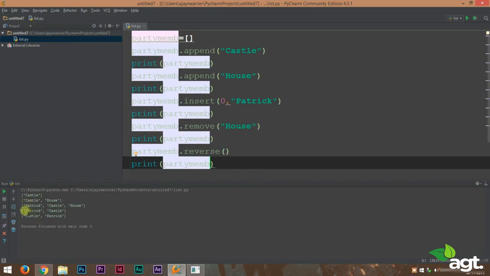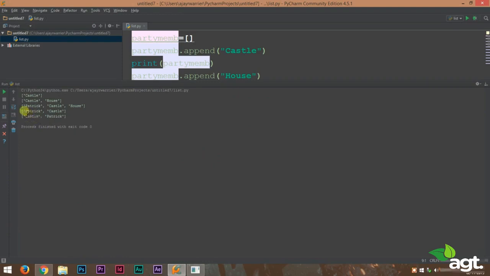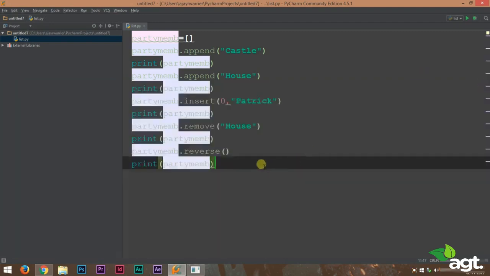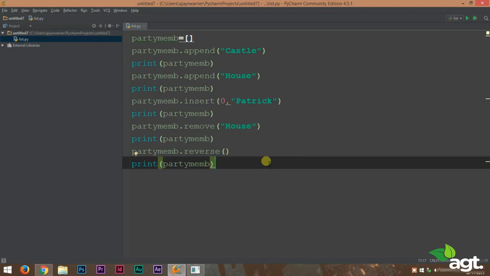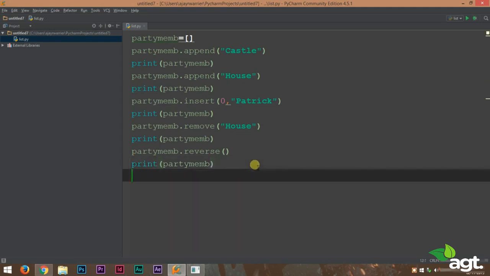And you can see that our list has been reversed. Check this out. It was Patrick, then Castle. After reversing it, it became Castle, then Patrick. So to reverse a list, type in the list variable name dot reverse. We need not specify any parameters. Okay, so that is about reverse.